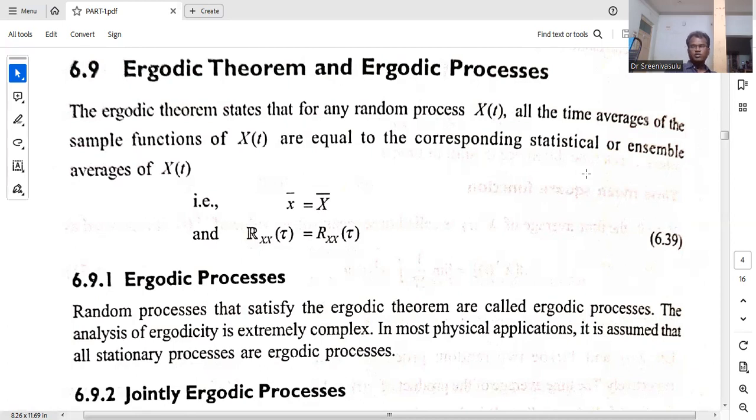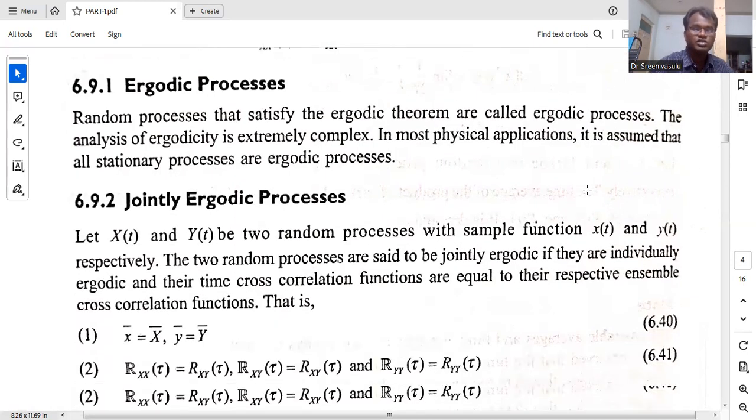Now this time average we are representing as A[x(t)]. Whenever these two are the same, that is called the ergodic theorem or ergodic process. So here we are writing that the expected value of X(t) is equal to the time average value of X(t), and the corresponding general autocorrelation function and time autocorrelation function. If the autocorrelation function and the time autocorrelation function are both the same, then it satisfies the ergodic theorem or ergodic process.